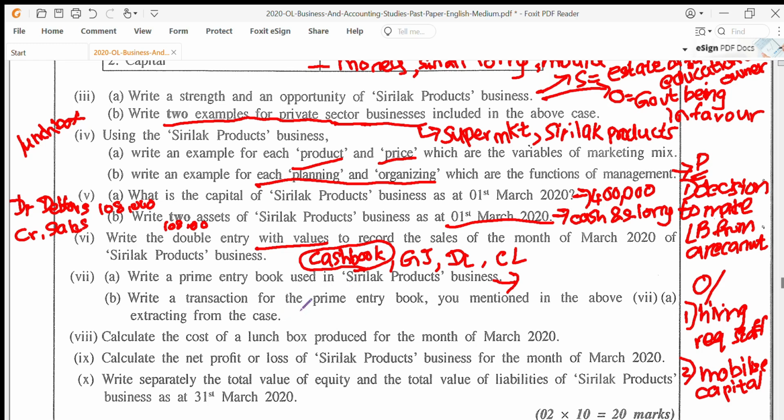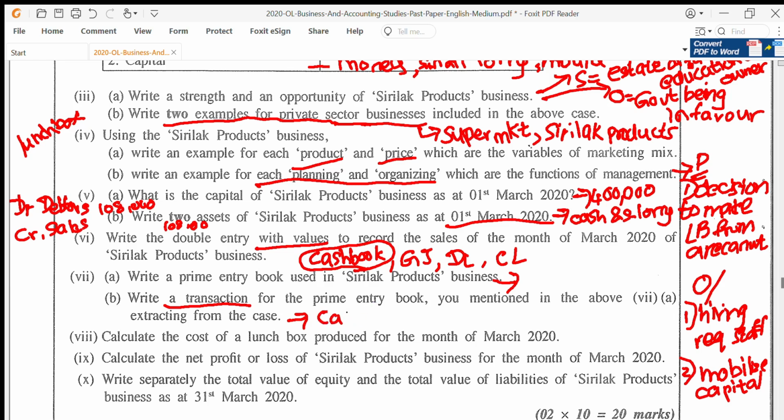The next question, part B. Write a transaction for the prime entry book you mentioned in the above 7A, extracting from the case. So that's why I told you go for an easier one. So here what is the transaction you need to write? Now remember, they're asking for a transaction. A lot of students went and wrote the double entry. They're not asking for double entry, they're asking for a transaction. So what is one transaction that you know should come through the cash book?